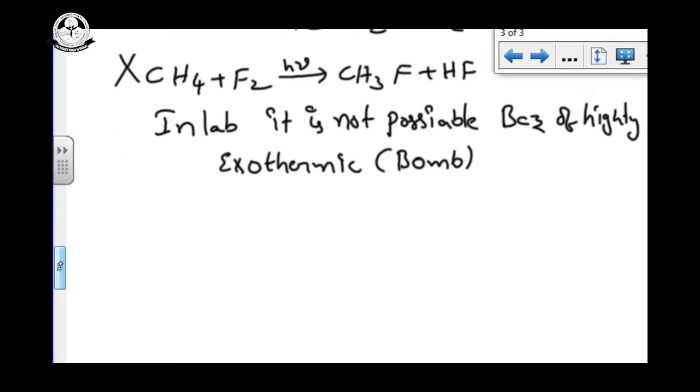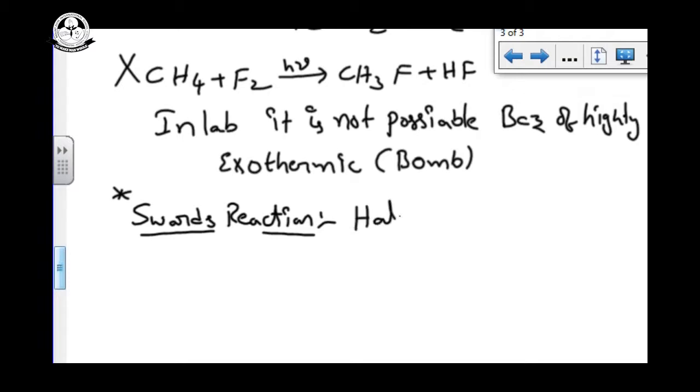Then what method do we require for the fluorination of alkanes? Generally, we use the Swarts reaction, one of the most important named reactions, for the preparation of fluoro compounds. This is also called the halogen exchange reaction.